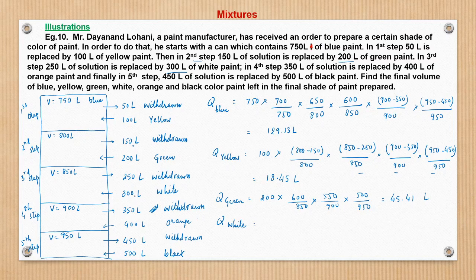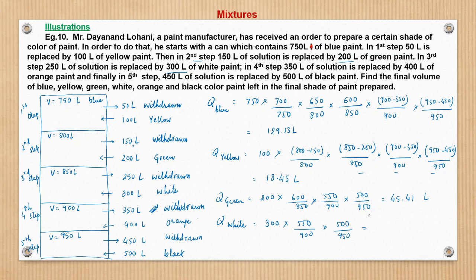What is white? Here it is added first time, white 300 liters, right? And then after this step, 350 liters goes out. So what remains is 550 out of 900. 350 goes out, so 550 upon 900, and then further 450 goes out, so what remains is 500 upon 950.